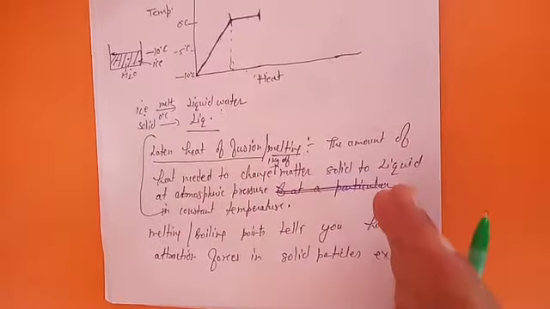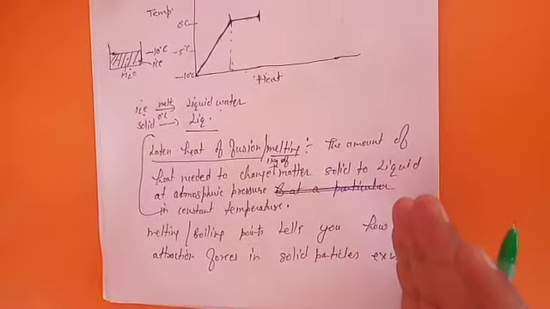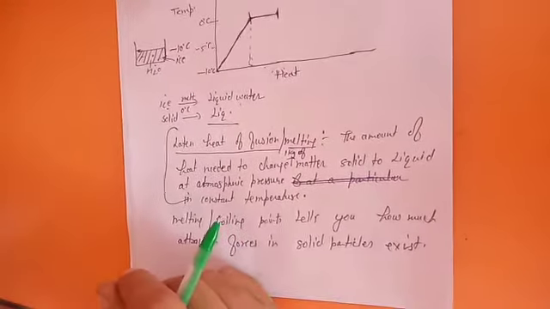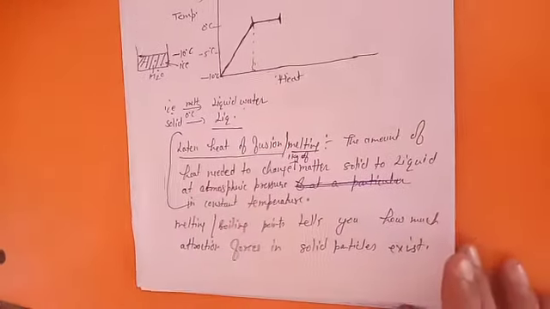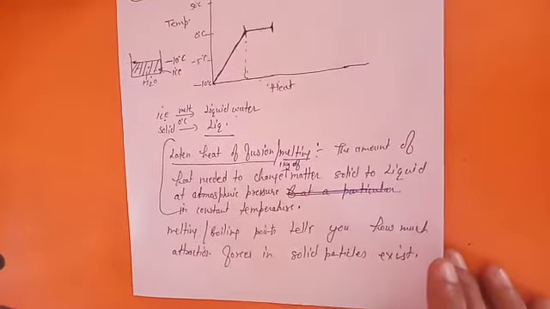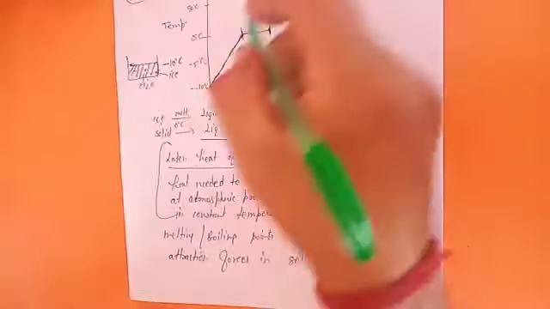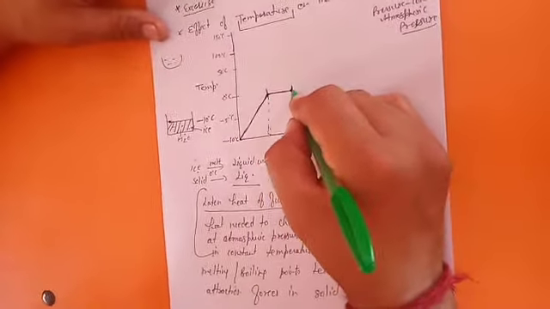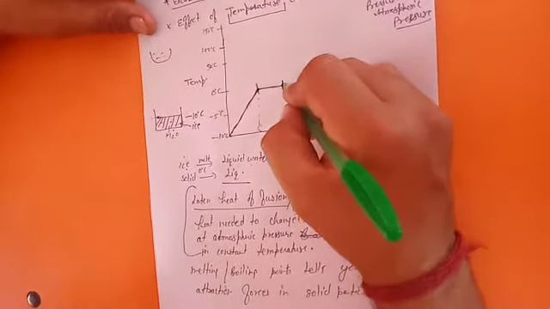Mean to say, the higher the melting and boiling point, the more energy they need to convert into liquid. It means there are greater interaction forces in that solid. If you are comparing two solids which have high melting and boiling points, obviously the attractive forces are greater in that case.